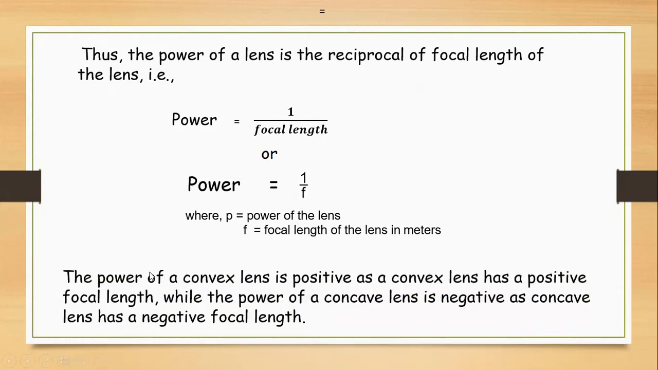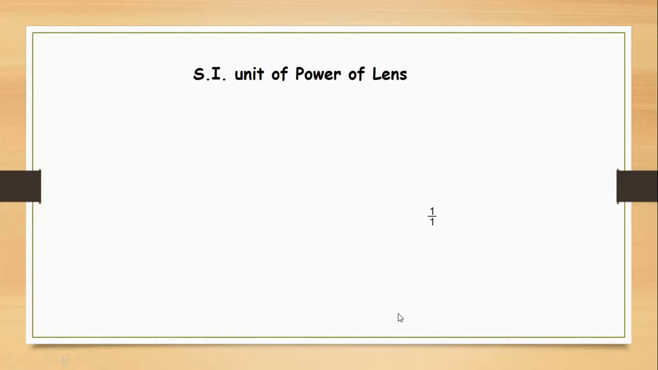Thus the power of a convex lens is positive, as a convex lens has a positive focal length, while the power of a concave lens is negative, as a concave lens has a negative focal length. So previously why we said that a convex lens has positive power and concave has negative power, because convex lens focal length is always positive and concave lens focal length is always negative, and the relation is that power is the reciprocal of the focal length in meters.